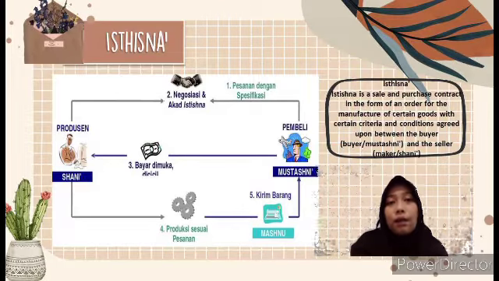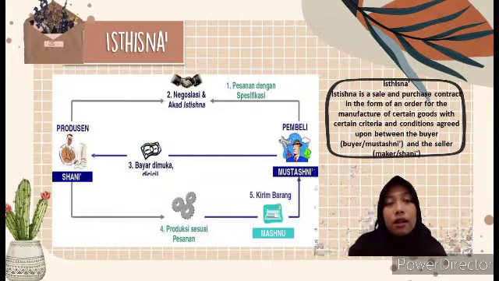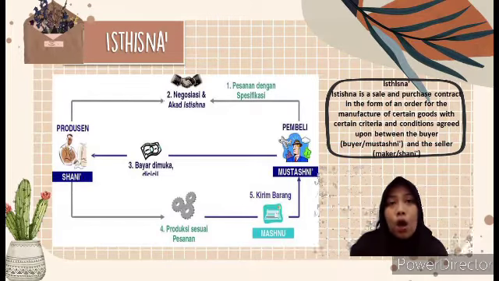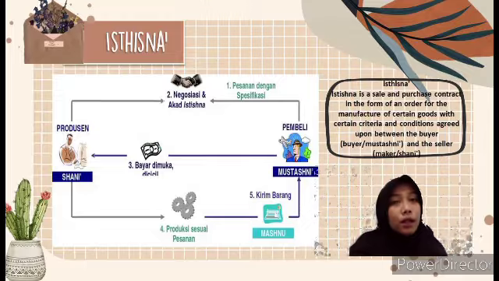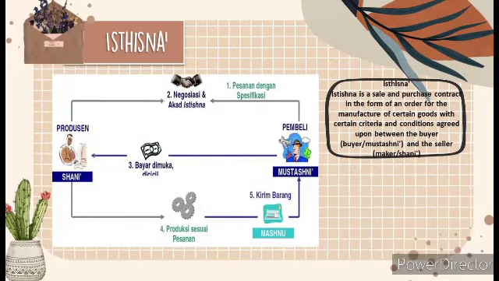The payment system is paid in advance or in installments, and in the end, the producer will produce the goods according to what the buyer wants. When the goods are finished, the producer will send the goods to the buyer, and the buyer will receive the goods.